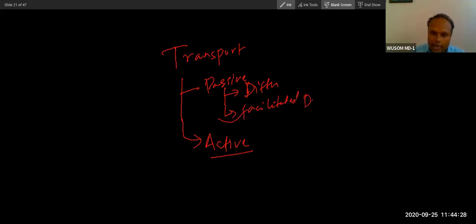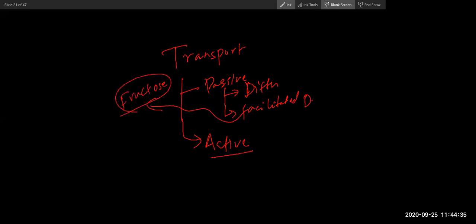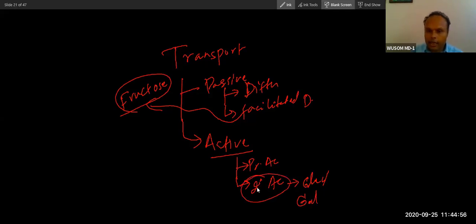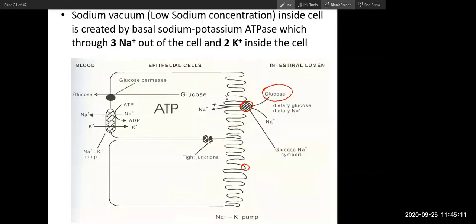Okay, facilitated diffusion. Actually, fructose is the only molecule that is transported through facilitated diffusion. But for glucose, there are two types of active transport: primary active and secondary active. Glucose and galactose are transported through secondary active transport. Secondary active means indirect utilization of energy; here, it is direct utilization of energy. So when you see this, it will be clear.